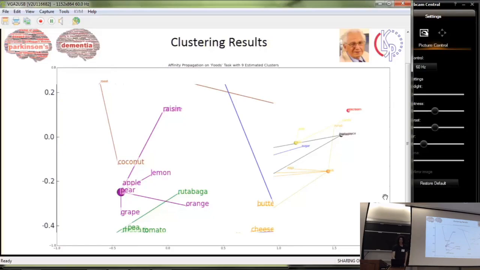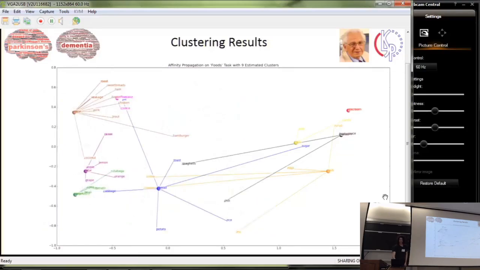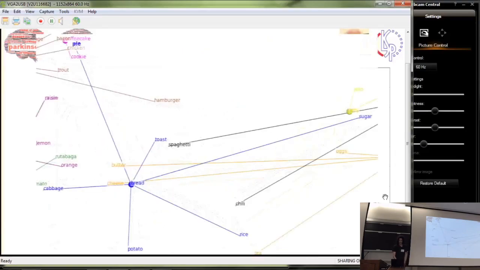But there are also some clusters with high variance in apparent similarities, such as this blue cluster, the bread cluster, which has pie, cabbage, potato, rice, sugar, and toast. So to fix this, we'd have to work with different similarity metrics, most likely.